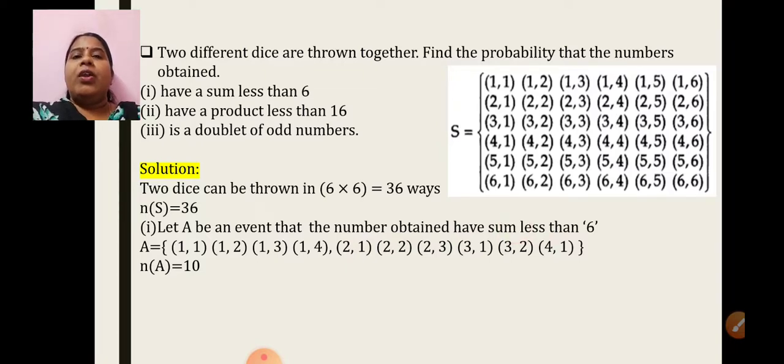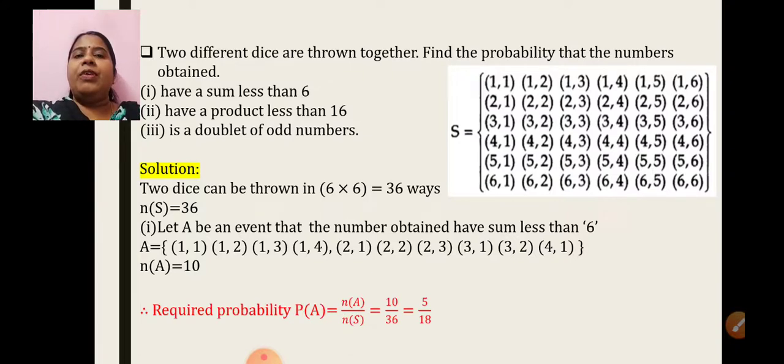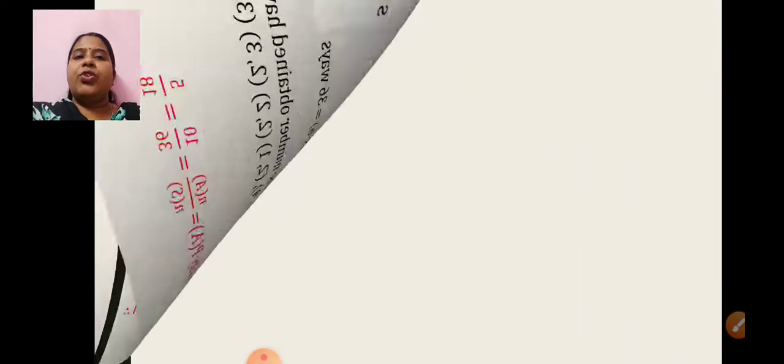Now what we want? The probability of this event. So required probability will be n of A upon n of S. So 10 upon 36, which can be reduced to, yes, 2 5s are 10 and 2 18s are 36. So the final answer will be 5 upon 18. This was the first sum of this question, first Roman number, that is the probability that the number obtained has sum less than 6.